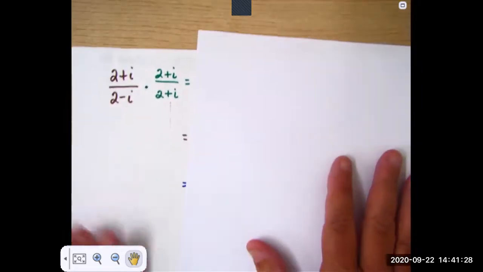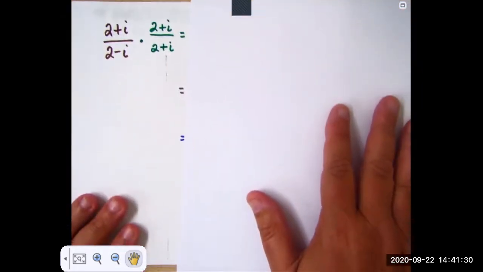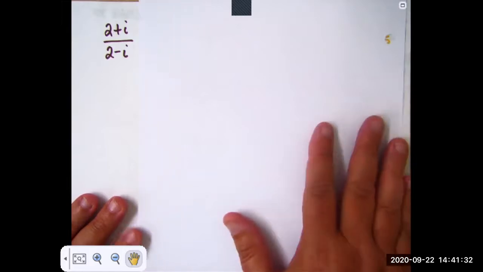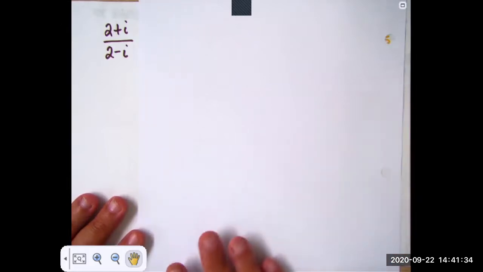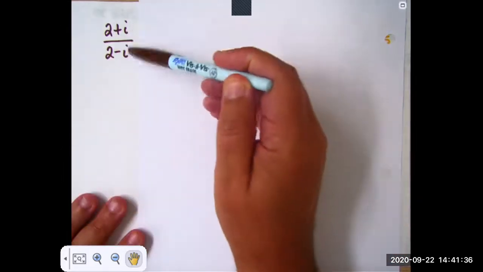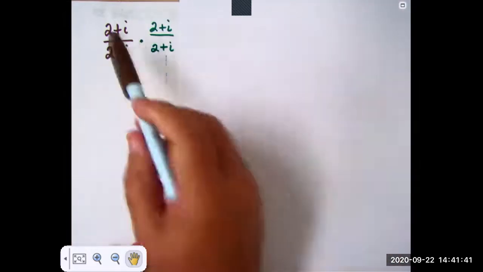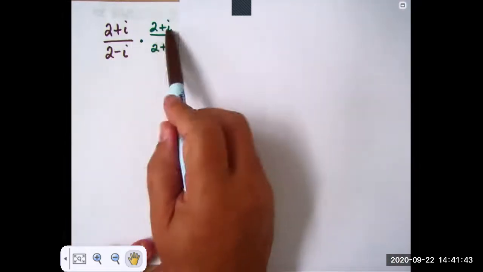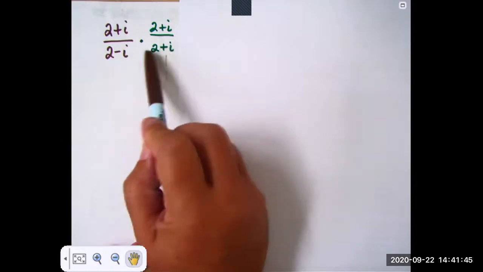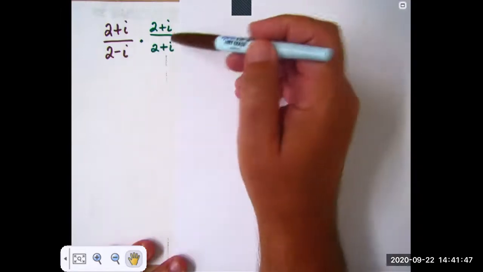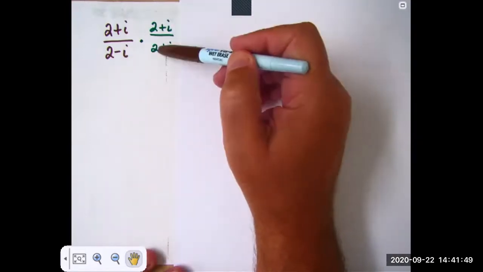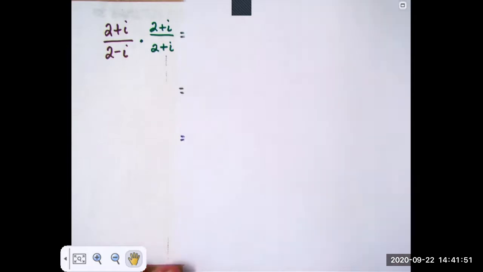Dividing complex numbers is not fun when they're written in standard form. So if I want to divide these two numbers, I'm going to multiply top and bottom by the complex conjugate. So this numerator gets multiplied by the complex conjugate of this one, and so does the denominator. And this is just 1, so I'm not changing the value.